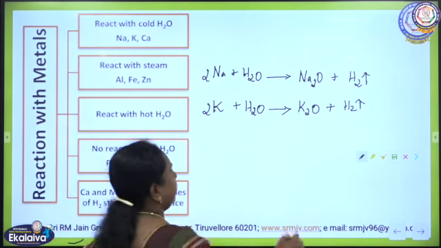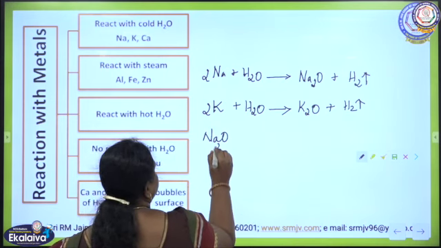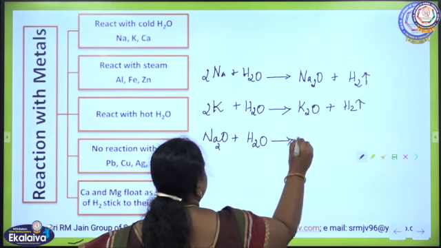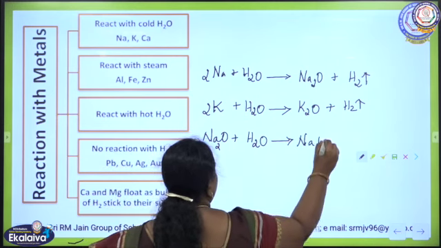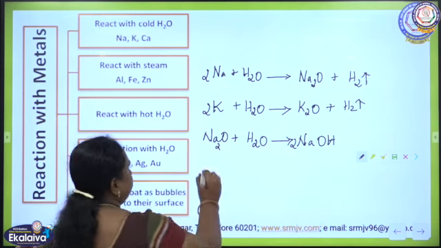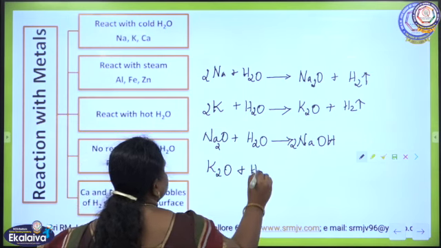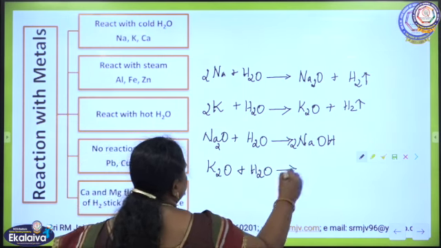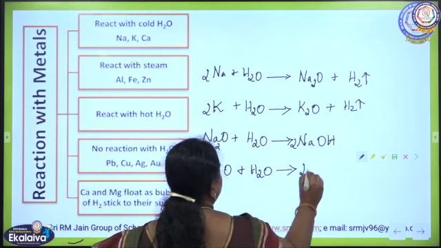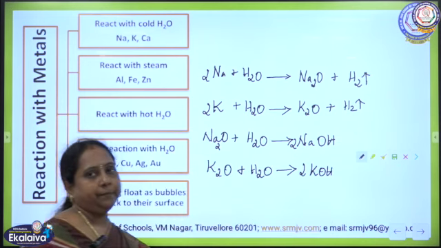Now these metal oxides can react with water, and they can be dissolved in water to produce their alkali. For example, if you take sodium oxide, when it is dissolved in water it produces sodium hydroxide. The same way potassium oxide, when it is dissolved in water, produces the basic solution KOH, potassium hydroxide.